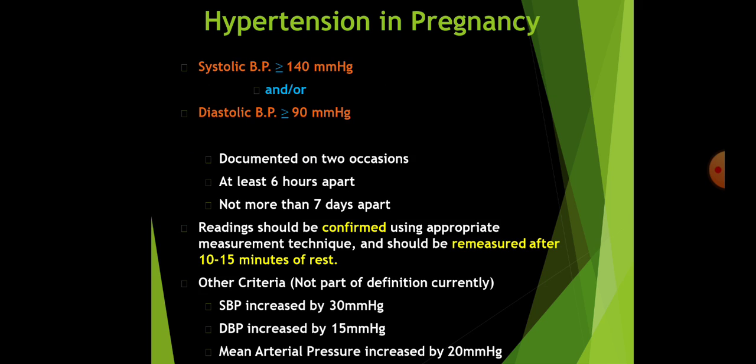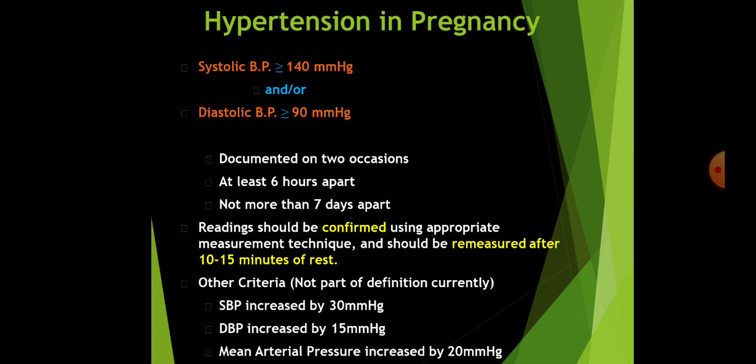Hypertension in pregnancy, how do you diagnose this? When systolic BP is more than or equal to 140 mmHg and or diastolic BP is more than or equal to 90 mmHg, which is documented on two separate occasions at least 6 hours apart, but it should not be more than 7 days apart. Reading should be confirmed using appropriate measurement technique.